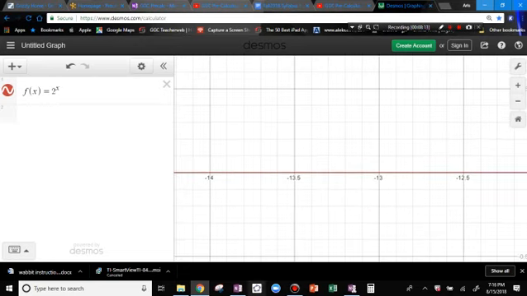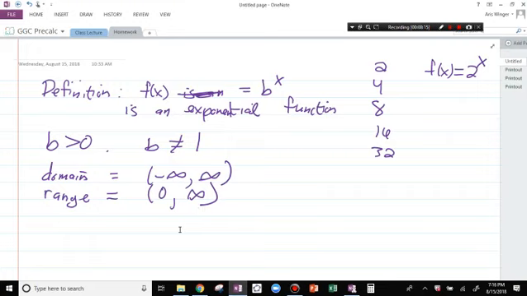The way that I leave out 0 is that I put a parenthesis instead of a bracket. If I wanted to include 0, I would put a bracket at 0. Remember interval notation? This is interval notation. Questions about that?